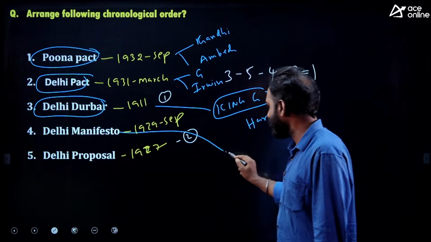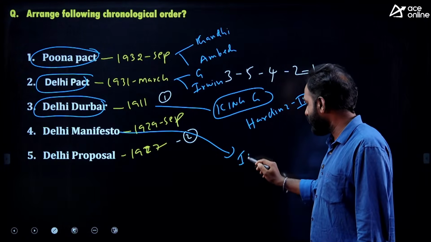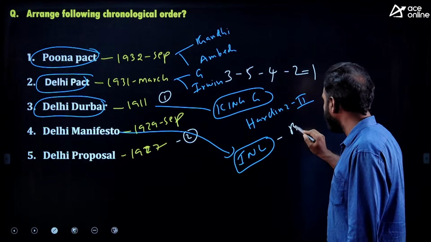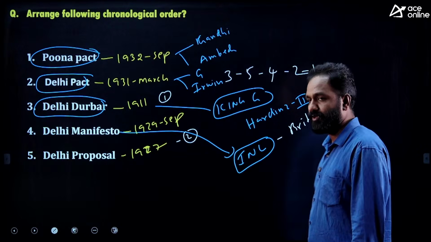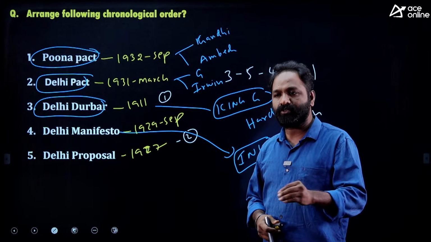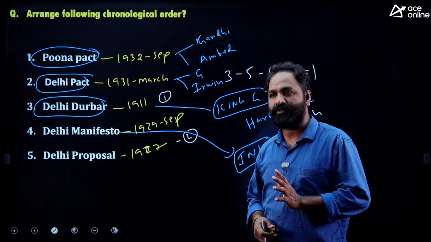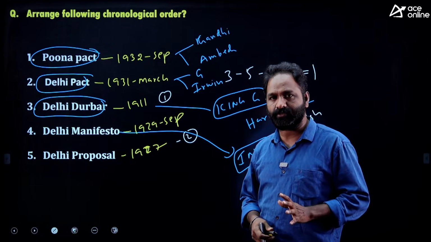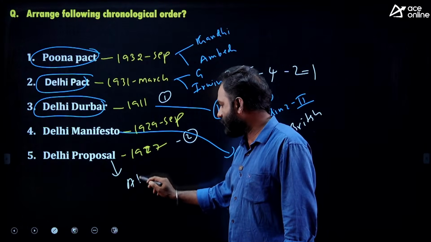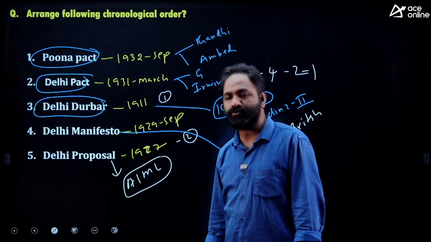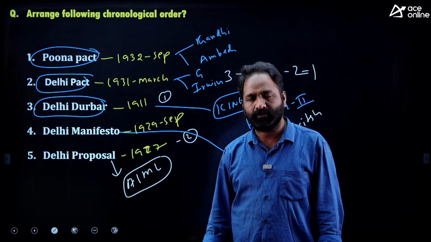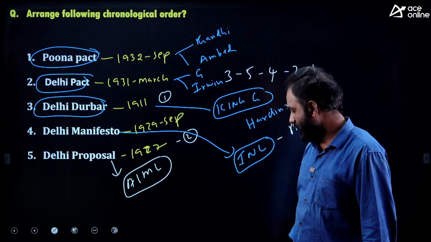Next, the Delhi Manifesto. What is the Delhi Manifesto? The Congress party put some proposals to the British government about the Round Table Conference: we are ready to attend, but with some conditions. Most of the people at the Round Table Conference should be from the Congress party, and the British government should be ready to give dominion status. This was put by the Congress party. Next, the Delhi Proposal, by the All India Muslim League. They proposed some benefits to Muslims in the future constitution led by the All India Congress party. That is called the Delhi Proposal.